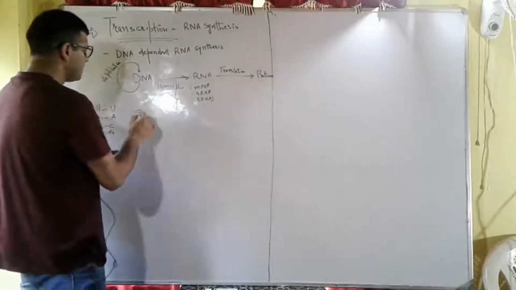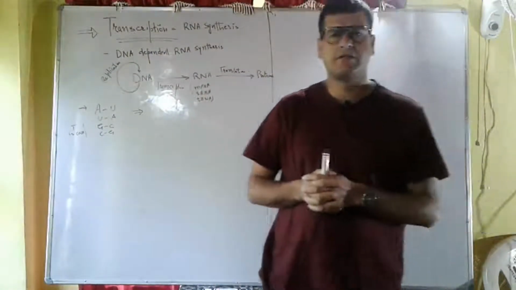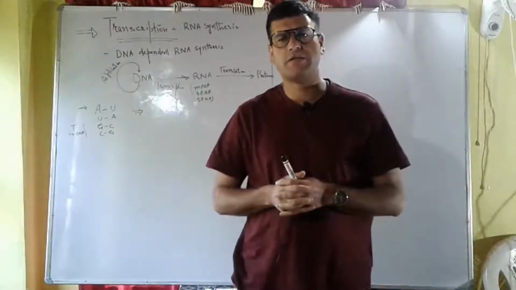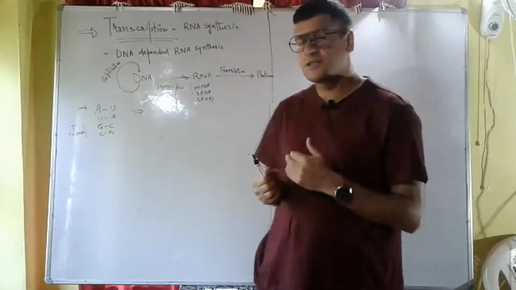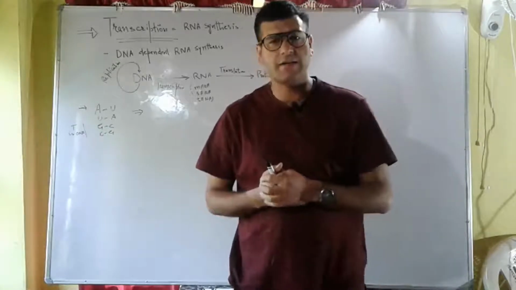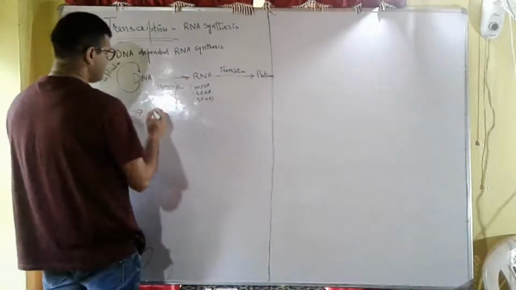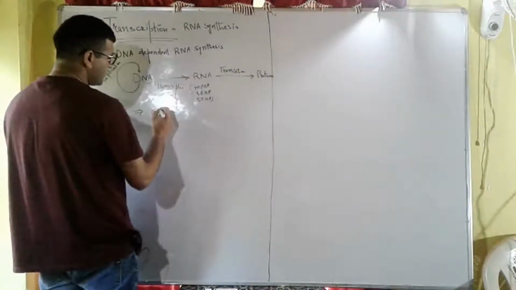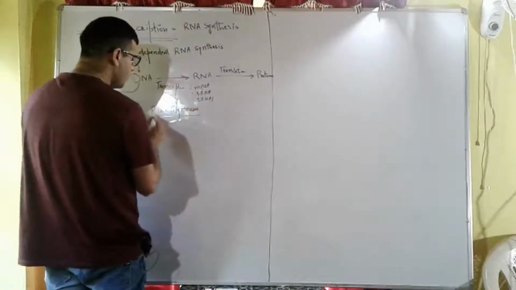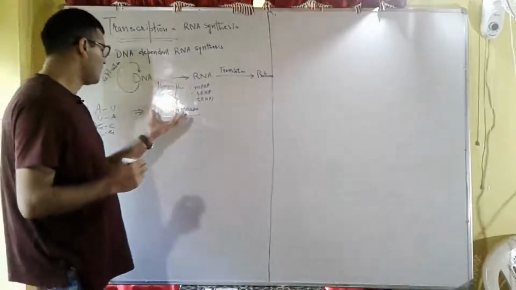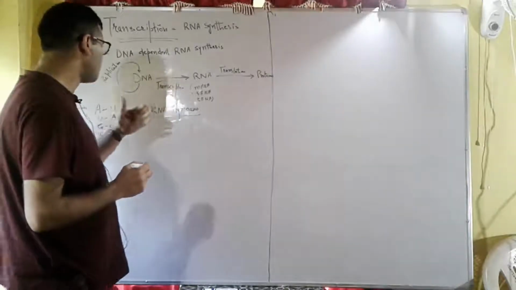As we have seen, in DNA replication the main enzymes were DNA polymerases. In transcription, that is the synthesis of RNA, the main enzymes are RNA polymerases. RNA polymerases are the main enzymes for RNA synthesis, that is, they are involved in transcription.